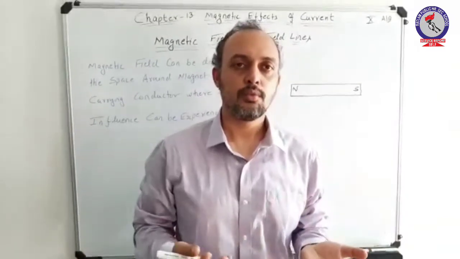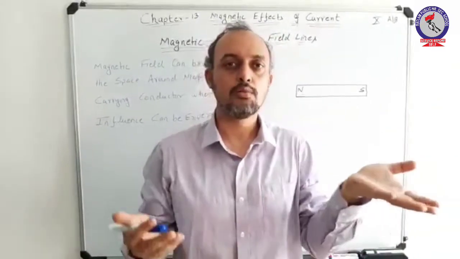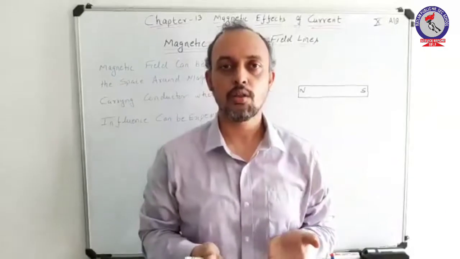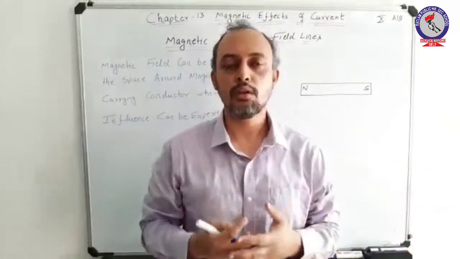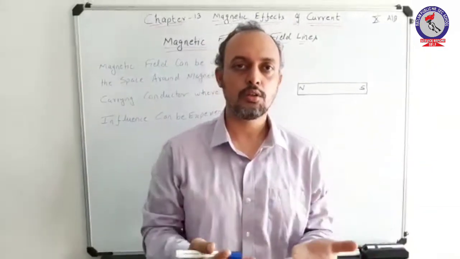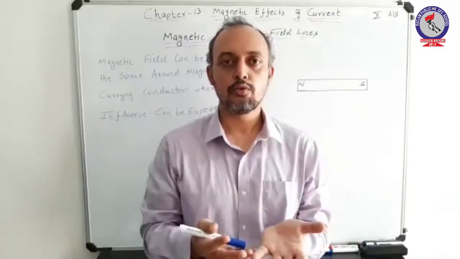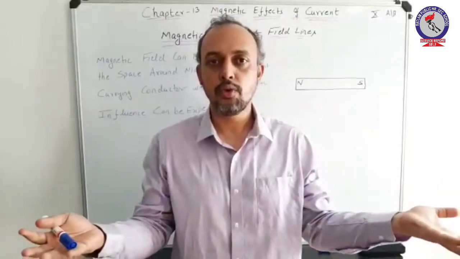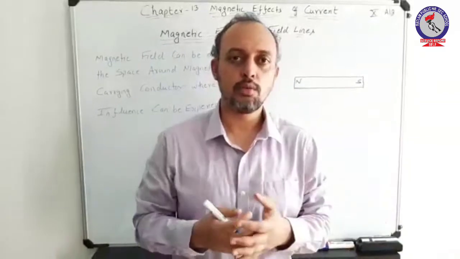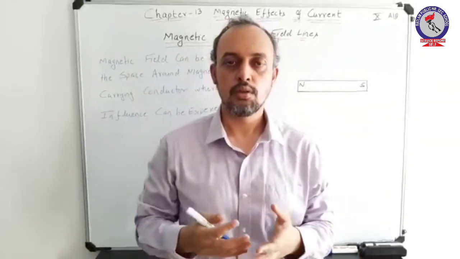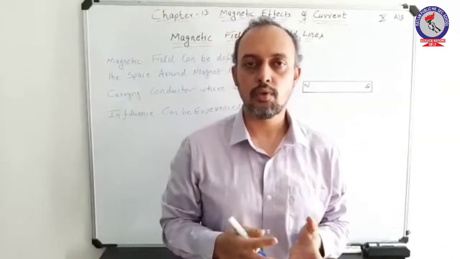Or you can say that if one magnet comes in contact with the field of another magnet, they both experience a certain force of interaction on each other. If both of them are away and not in the field of each other, none of the force can be experienced. So this is the actual concept of magnetic field.